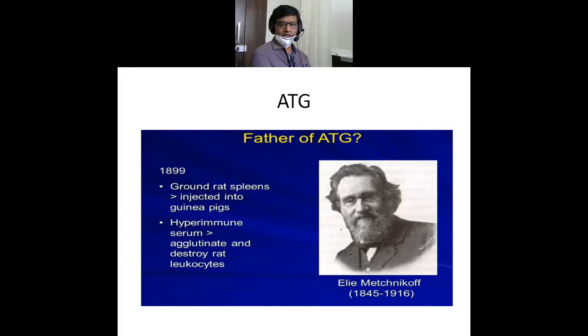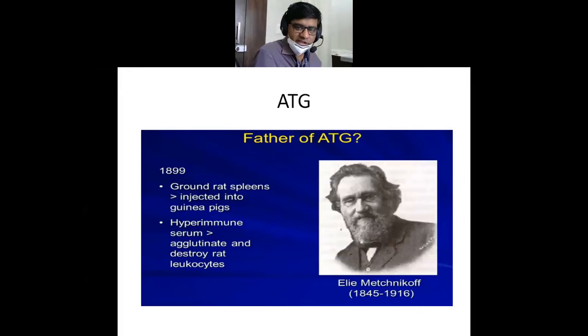This person, Eloy Mencoff, is the father of ATG. If I were to share one story of aplastic anemia and how ATG became available, this person did not invent anything, but he was so observant. He was such a keen observer that he found that ATG can be a treatment option for the patient. ATG is anti-thymocyte globulin and it is usually given for all transplants, even liver and kidney transplants, to avoid or suppress the rejection rate.